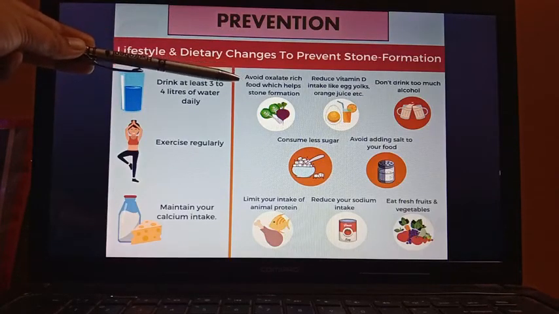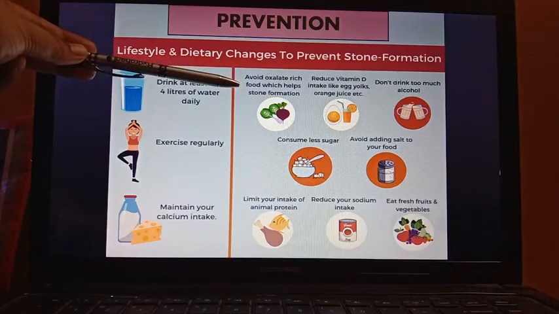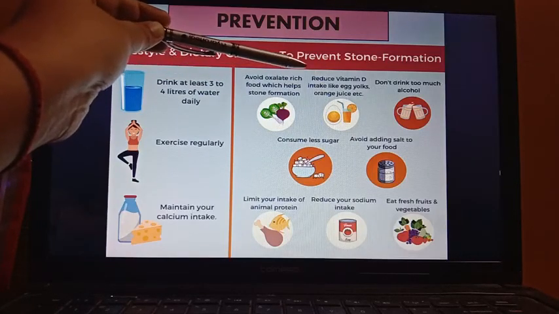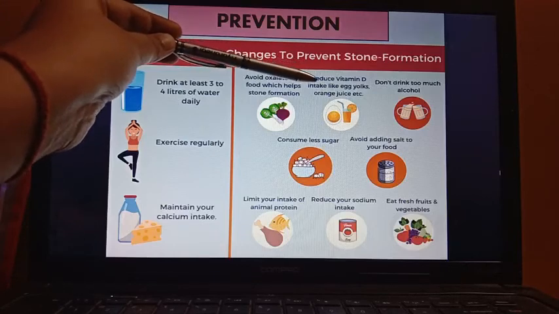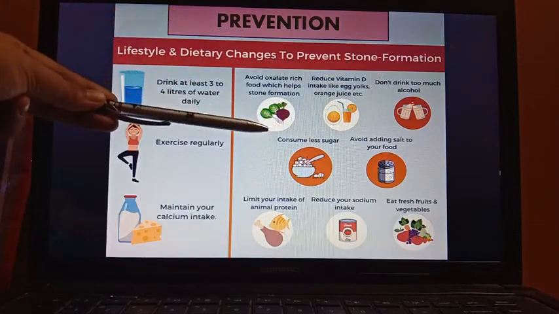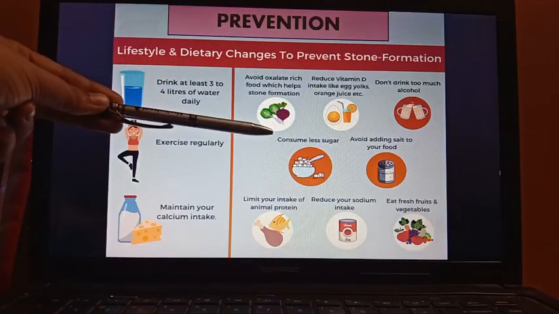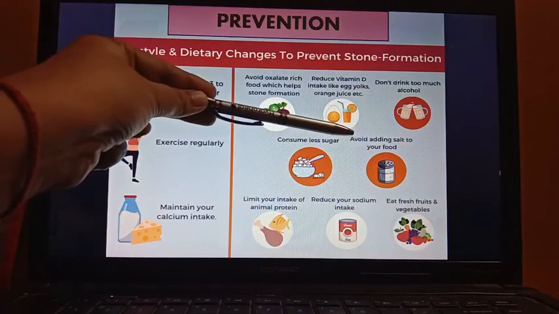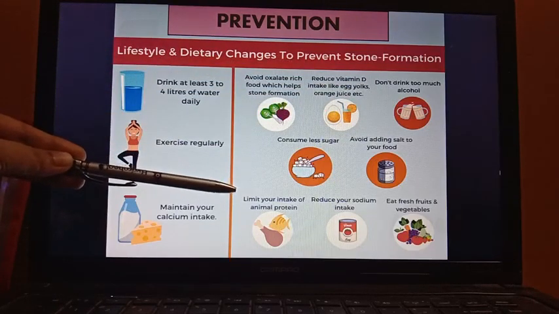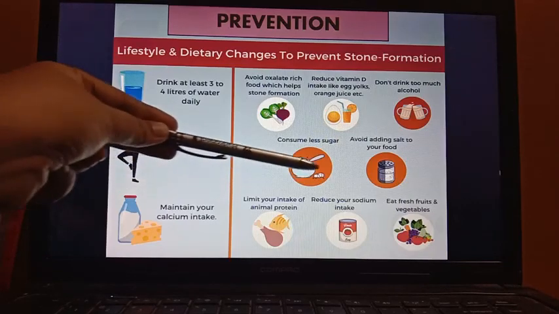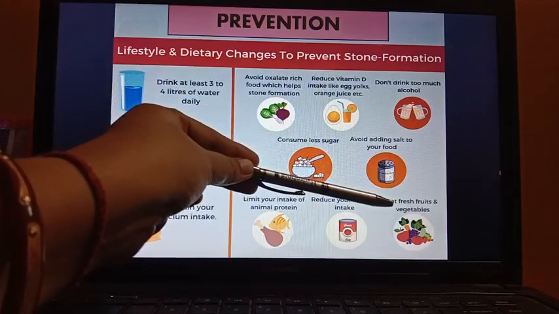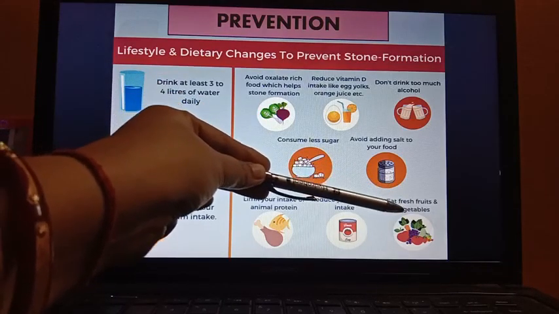Avoid oxalate rich food which promotes stone formation, that is spinach, seeds and nuts, wheat bran, like that. Reduce vitamin D intake like egg yolks, orange juice, etc. Don't drink too much alcohol. Consume less sugar. Avoid adding salt to your food. Limit your intake of animal protein. Reduce sodium intake. Eat fresh fruits and vegetables which are rich in fiber content.